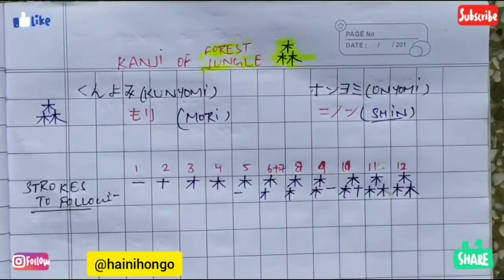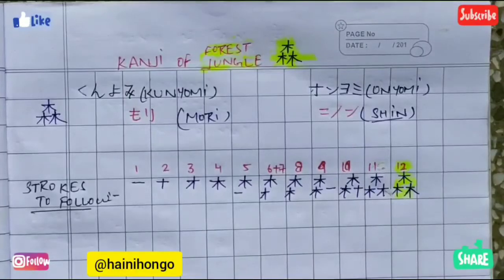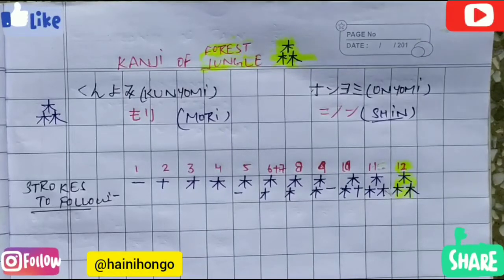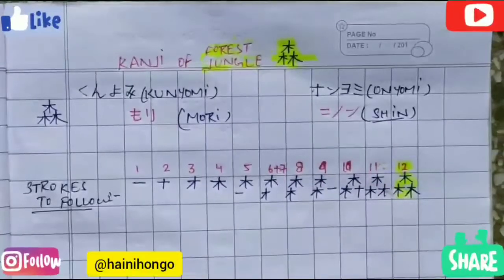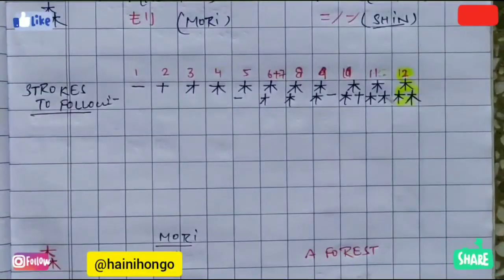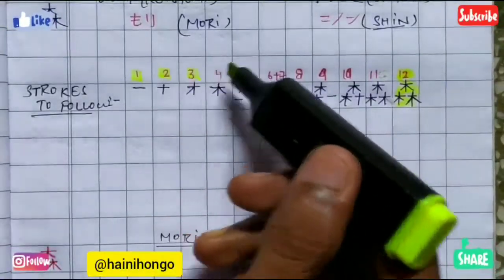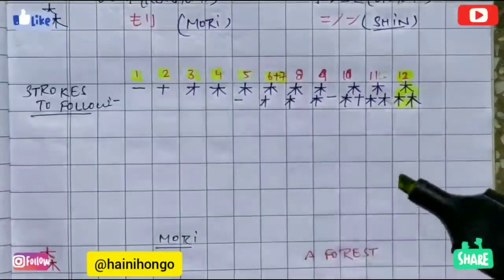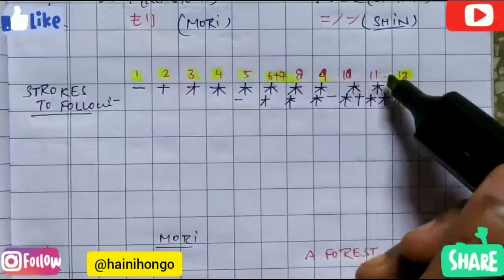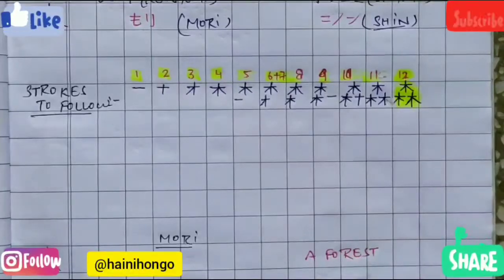So guys, we can see here this kanji has 12 strokes. So please be focused in this video. Now let's do the practice of the strokes of this kanji. Ichi, ni, san, yon, go, roku, nana, hachi, kyu, ju, juichi, and juni. This is the final kanji which is having 12 strokes.